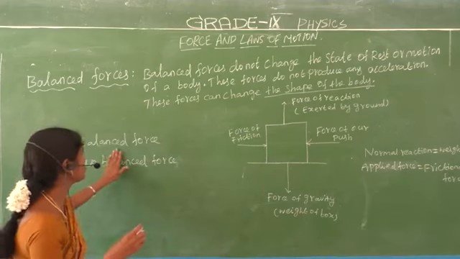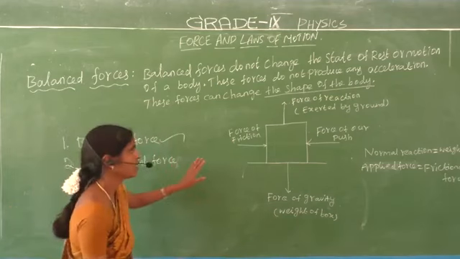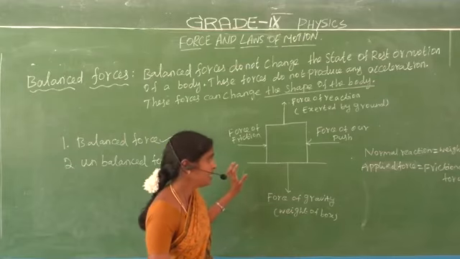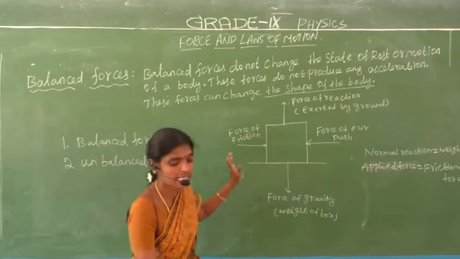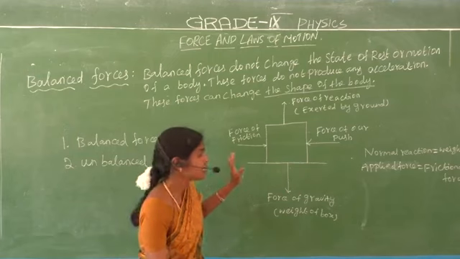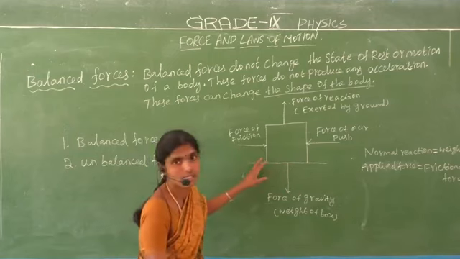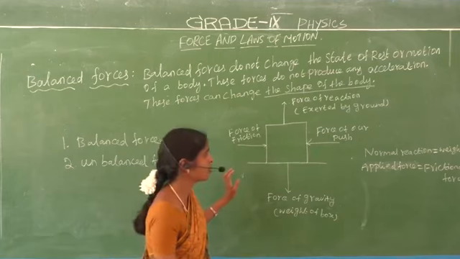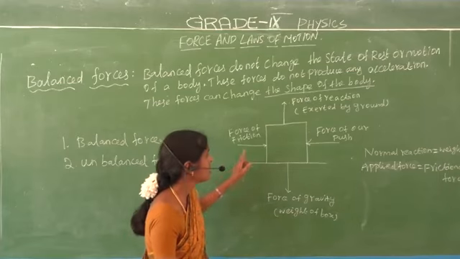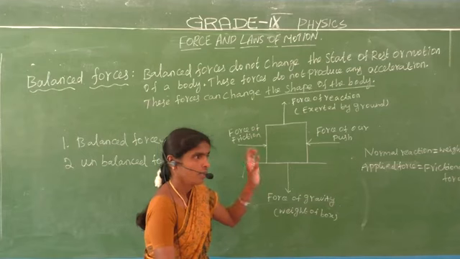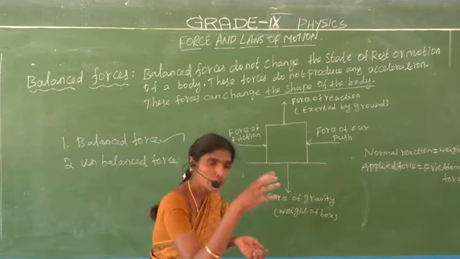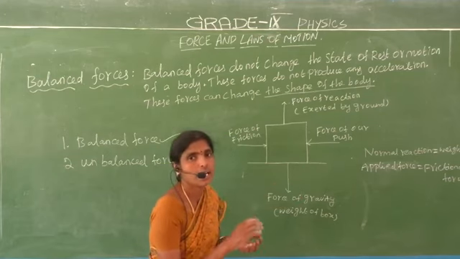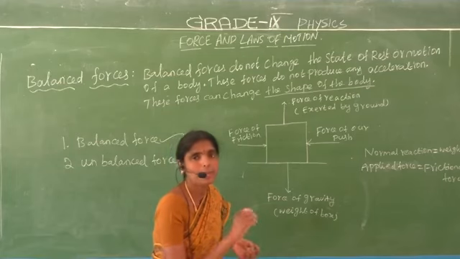First, now we are going to discuss the balanced force. What is meant by balanced force? If the resultant of all the forces is equal to 0, all the forces acting on your body add up to 0. If all the forces given to an object are equal to 0, then the force is called the balanced force, and the object stays balanced.